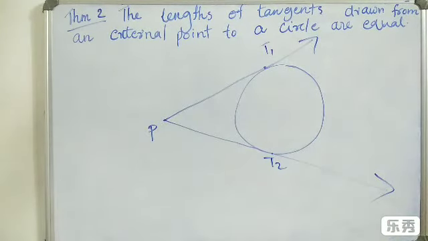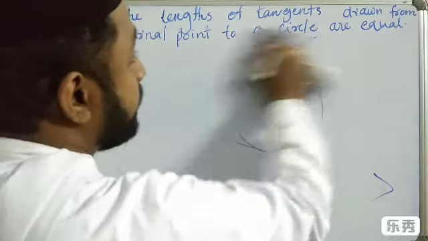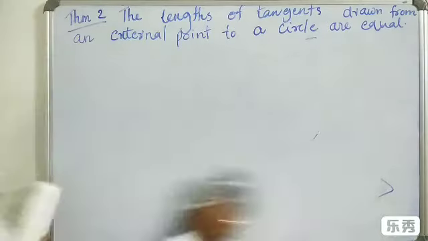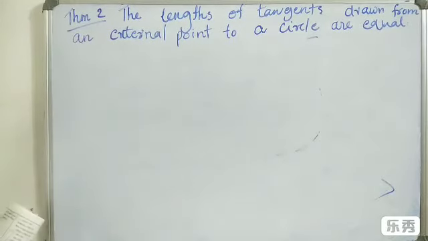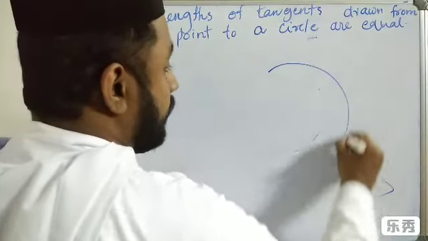So we are going to study this theorem. The theorem states that the lengths of tangents drawn from an external point to a circle are equal. So, a circle is there.